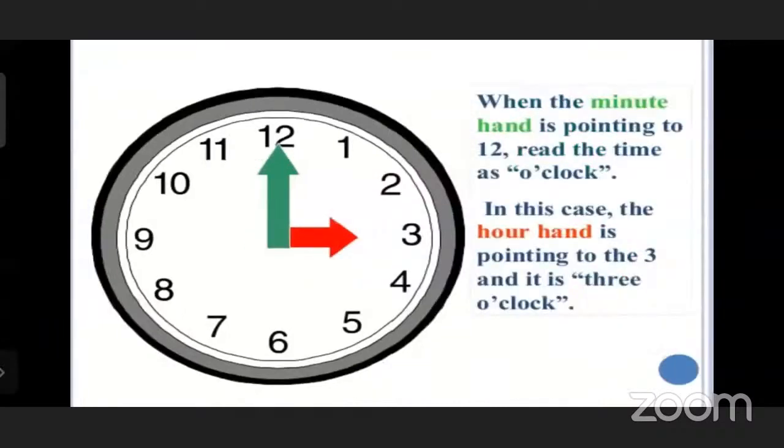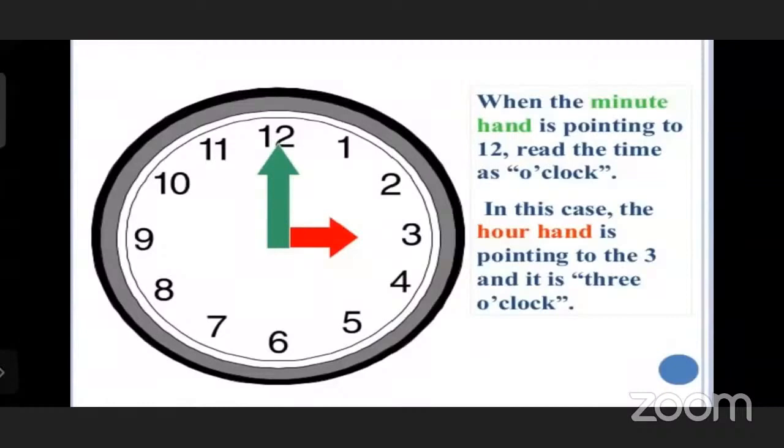Now when the minute hand is pointing to the 12, read the clock as o'clock. We say 1 o'clock, 2 o'clock, 3 o'clock, 4 o'clock, 5, 6, 7, 8, 9, 10, 11 and 12 o'clock. If the hour hand is pointing to 3, it's 3 o'clock.